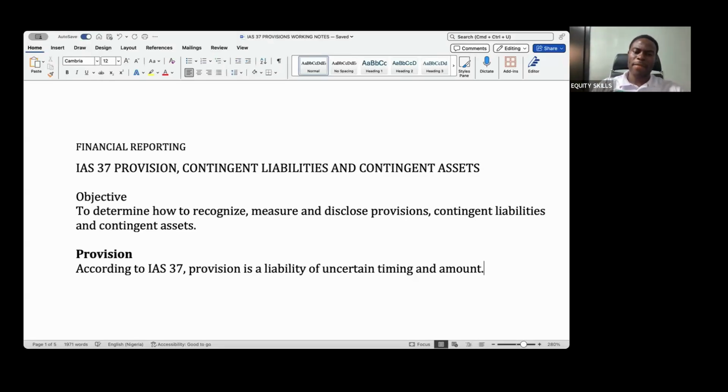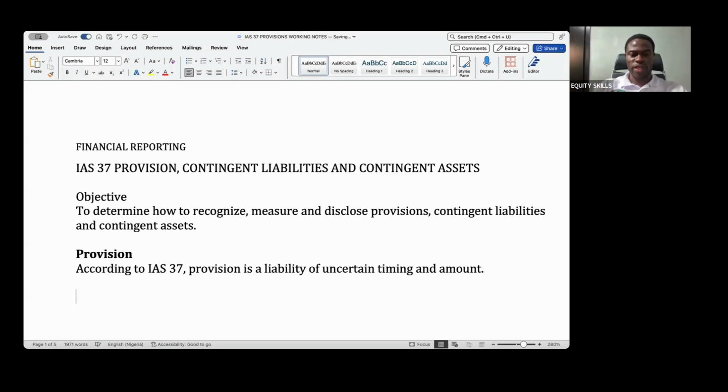But for now, it's a liability, the time is uncertain, the amount is uncertain. If the time and amount are uncertain, then at what point do we recognize it? We don't know when. So at what point do you recognize it? How much are you going to recognize? Those are the roadblocks that we need to free before we finish this class today.